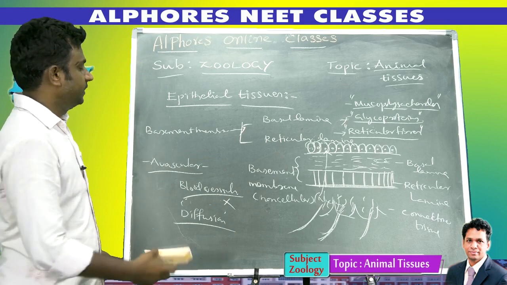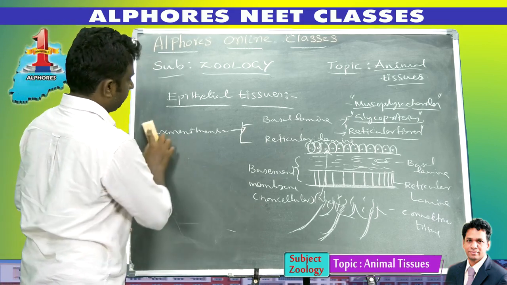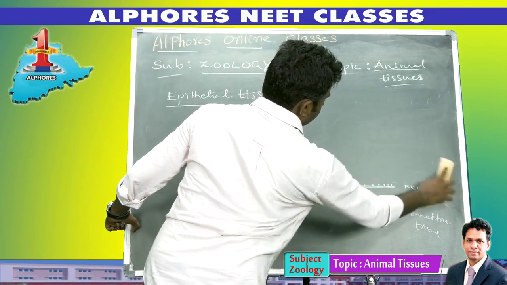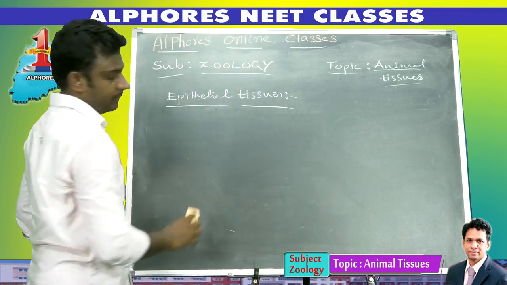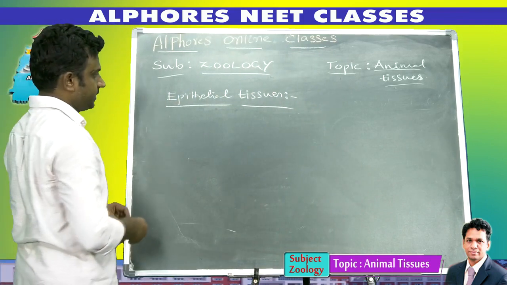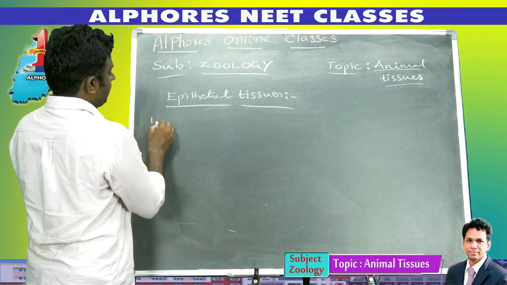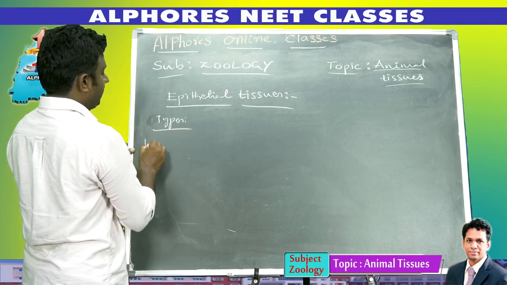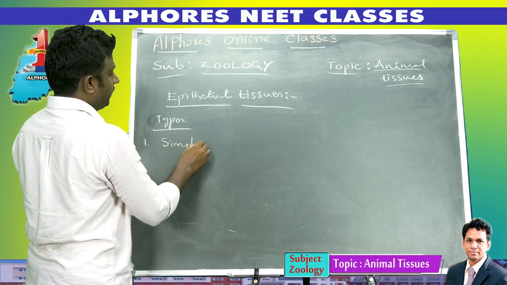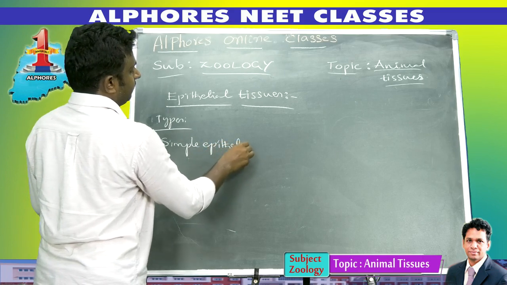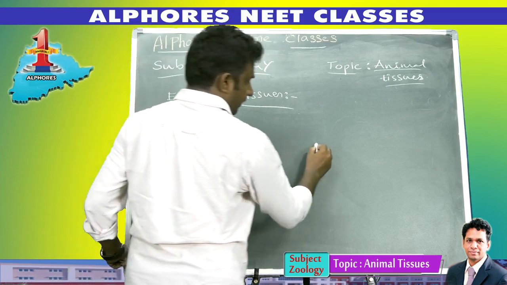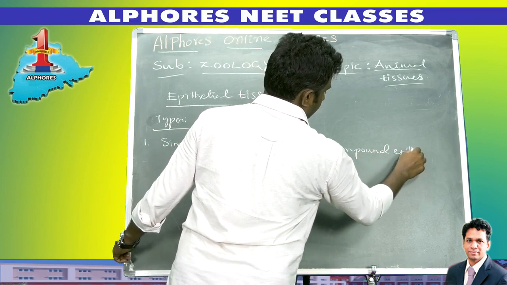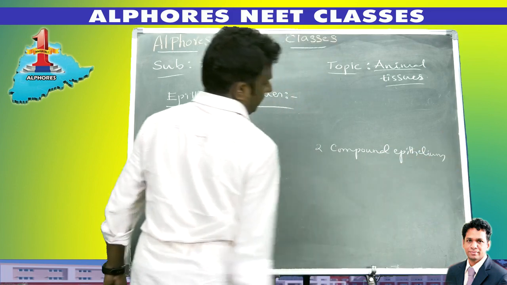Next, types of epithelial tissues. We already discussed that epithelial tissues are of two types: simple epithelium and compound epithelium.